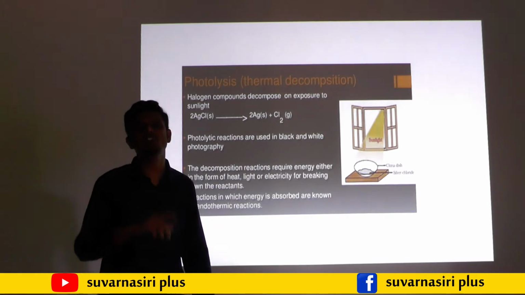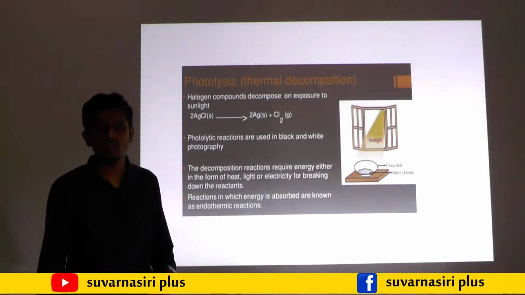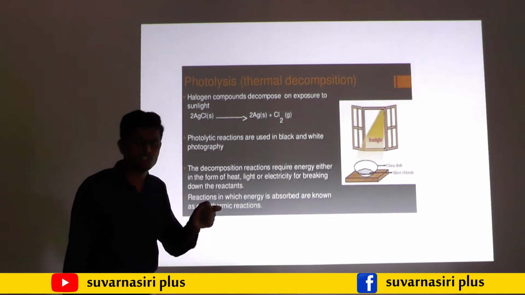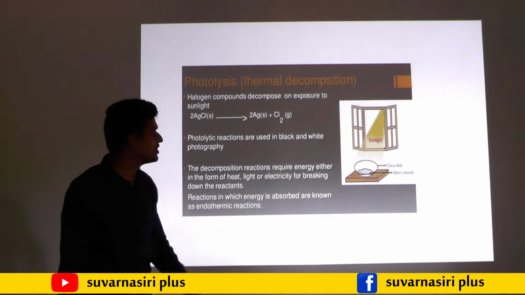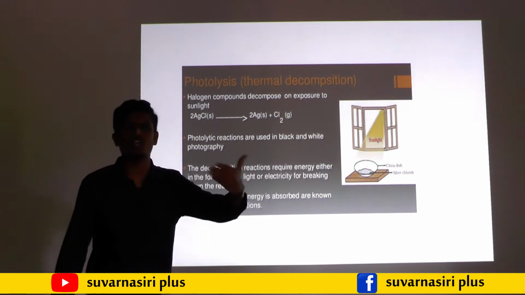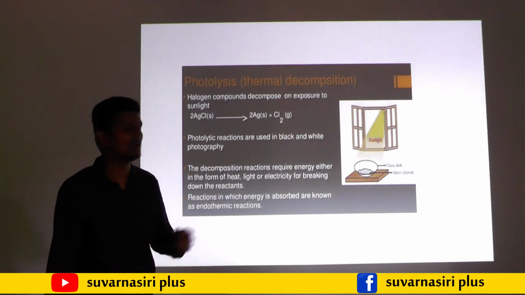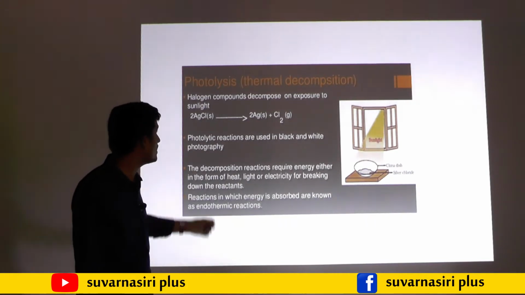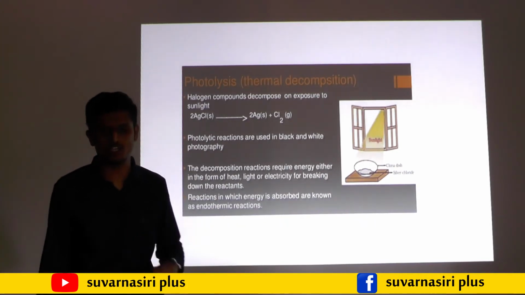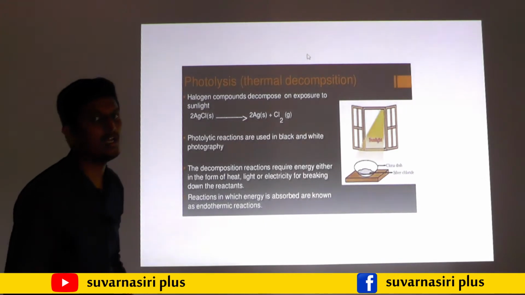That type of chemical reaction is known as an endothermic reaction, in which they take in energy to continue the reaction or to break the molecule. They need energy for their chemical reaction.